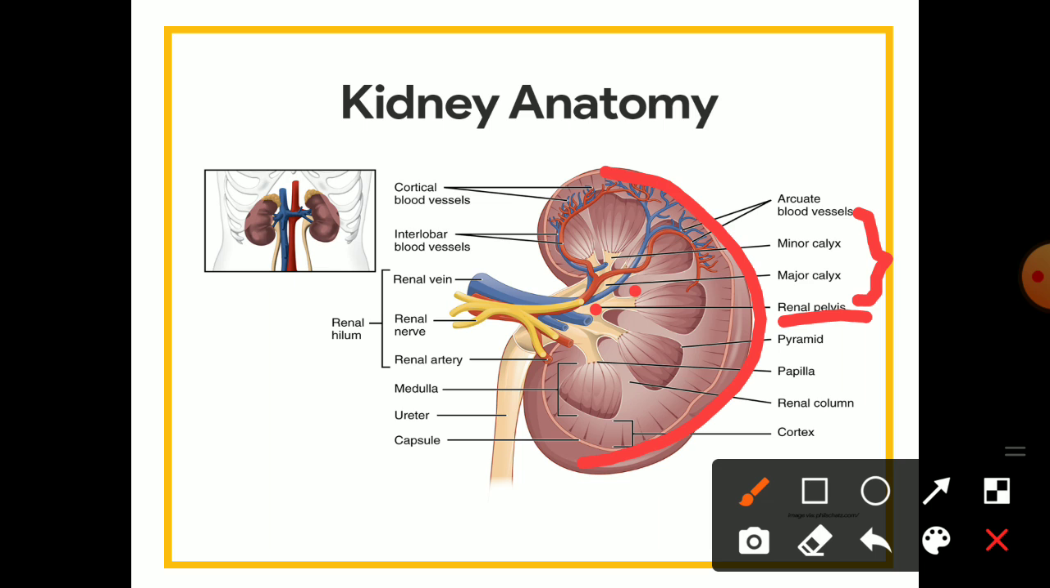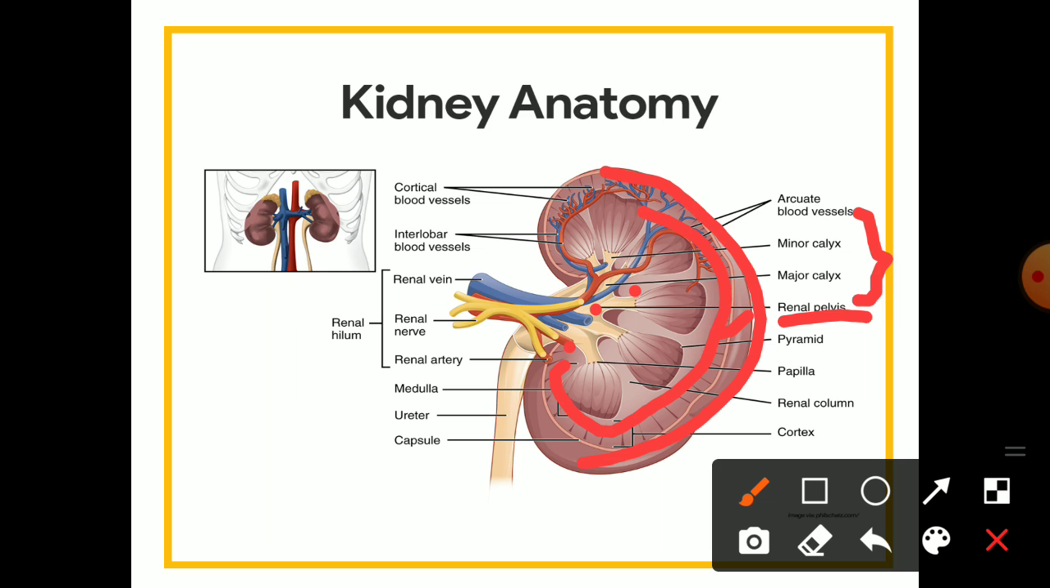And this is the outer layer, a tough capsule, whereas the inside is divided into two zones: the outer cortex and the innermost part, the medulla. So this is the medulla. Just remember that inside the kidney there are two zones, an outer cortex and an inner medulla.